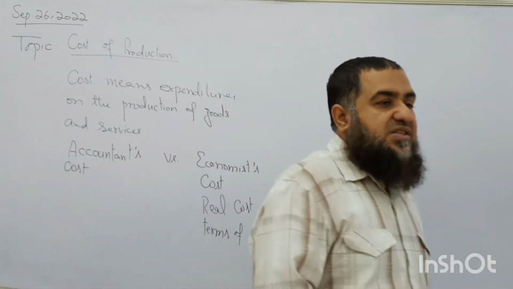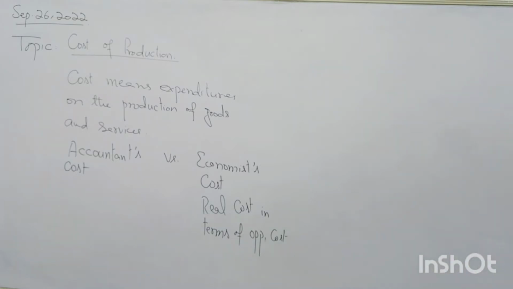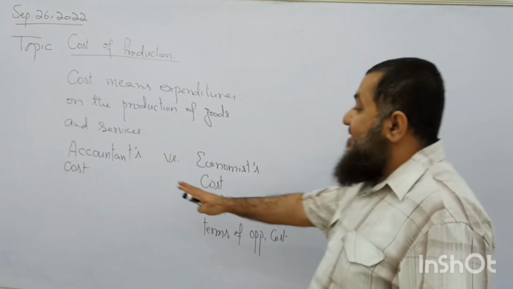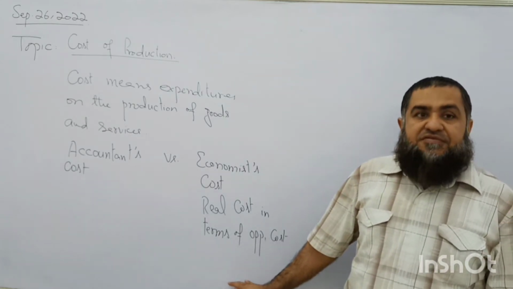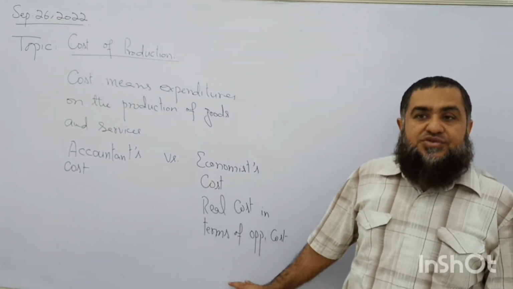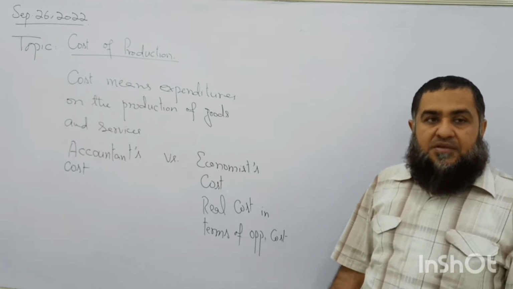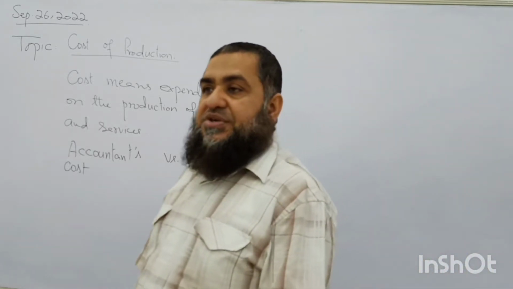In our very first lesson of economics, we studied what is meant by this opportunity cost. Follow my point or not? Now, the accountant is not considering the opportunity cost of the factors of production which are used in the production process.